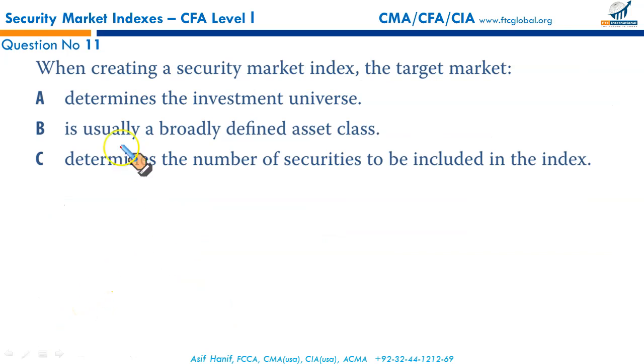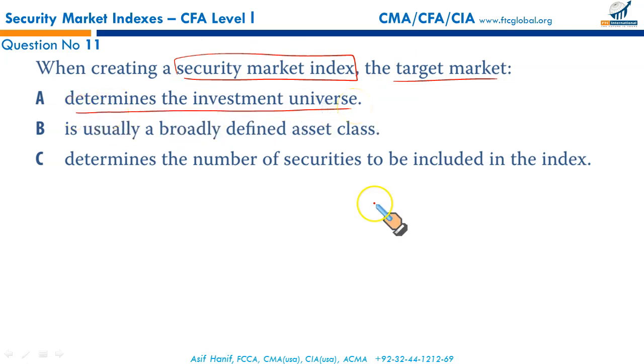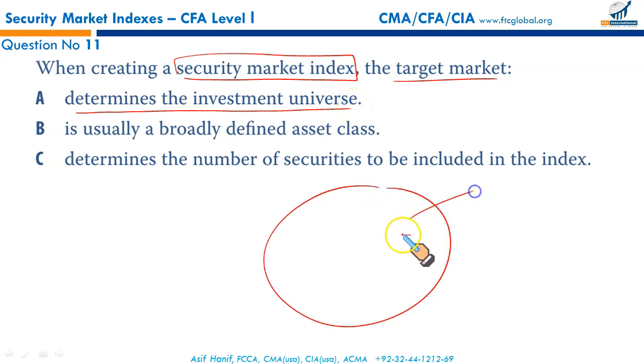Okay, when creating a security market index, the target market determines the investment universe. This is the market from which you will select certain securities to become part of your index as constituent securities. So I think the first statement is absolutely right. We need to look no further. When creating a security market index, the target market determines the investment universe from which you will select the constituents.